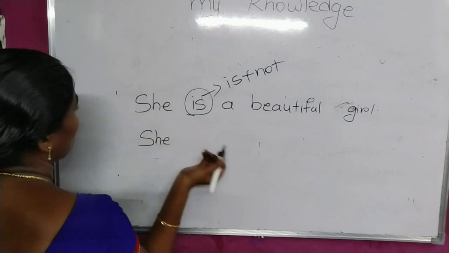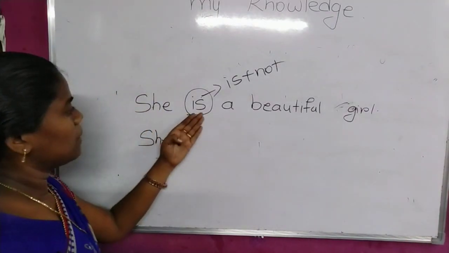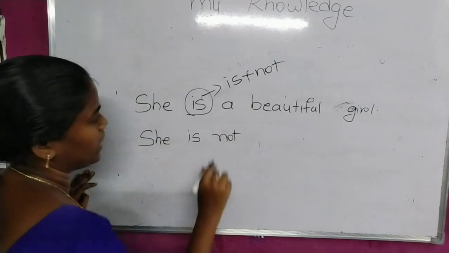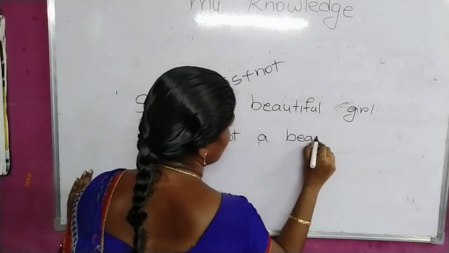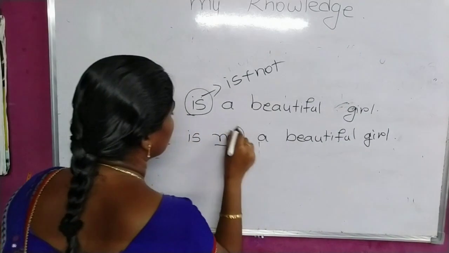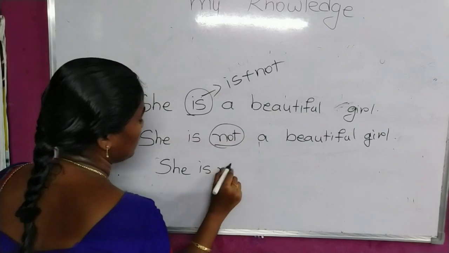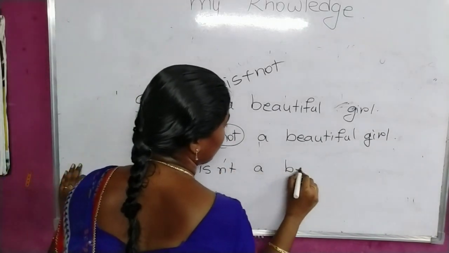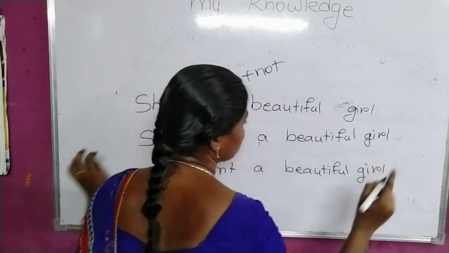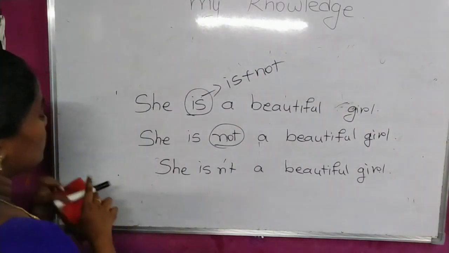We are simply writing the subject she as it is, but writing the verb plus negation not. This is the only change we made, and the whole sentence you can write as it is. She is not a beautiful girl. If they ask you to make it a shortened form, then she isn't a beautiful girl. This is the format you have to follow for changing a positive sentence into a negative sentence. Next one.